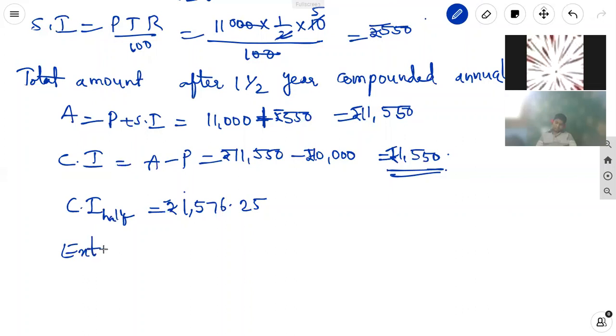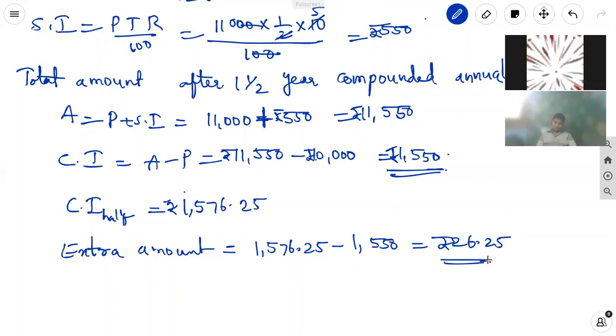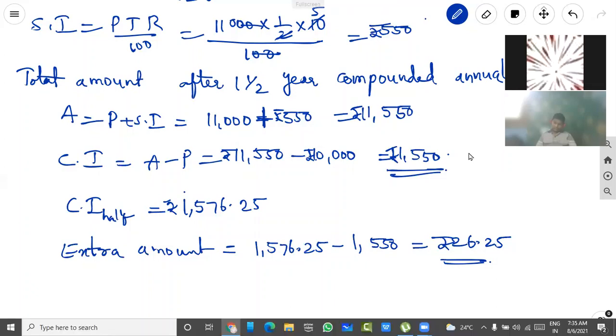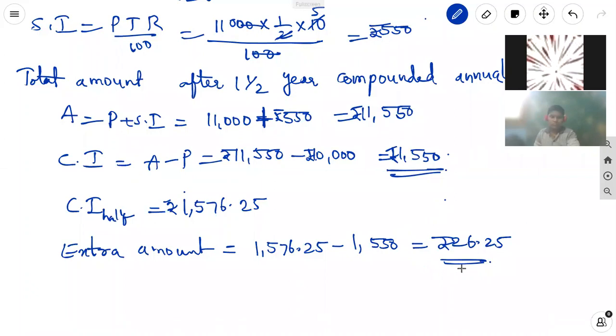Extra amount is equal to 1,576.25 minus 1,550. It is equal to 26 rupees 25 paise, the more amount when we calculate for compounded half yearly, comparing with compounded annually. So here 26 rupees 25 paise is more.